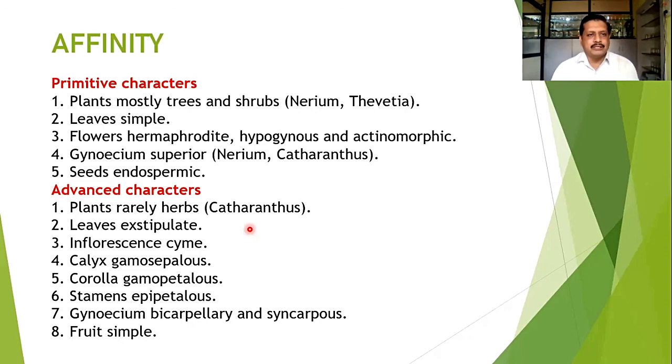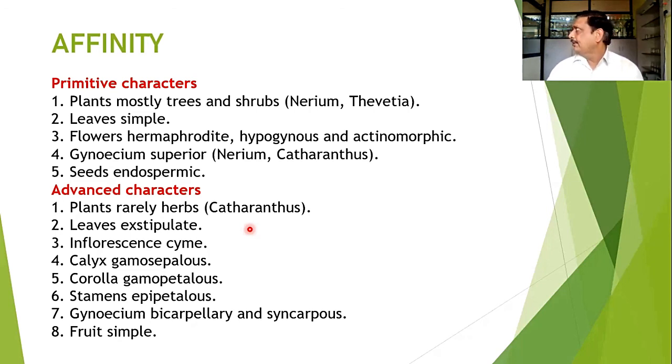Take the primitive characters as an example: most of the plants are trees and shrubs. It is the primitive character. Leaves are normal and simple. Flowers are bisexual, hypogynous and actinomorphic. Gynoecium is normally superior and seeds are endospermic. So all these characters are the primitive characters present in the family.